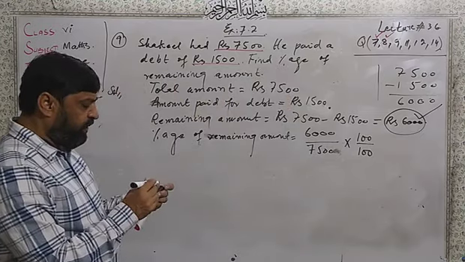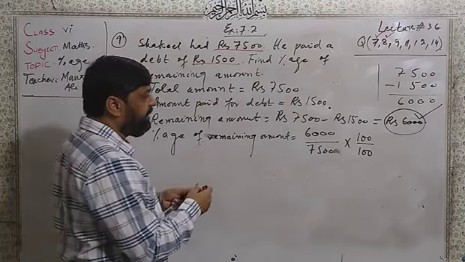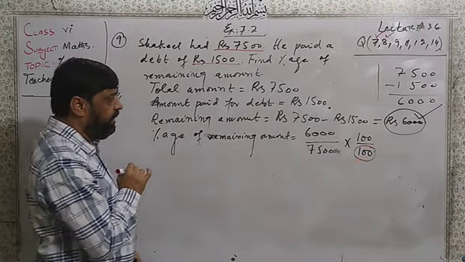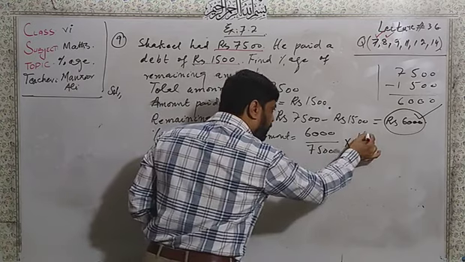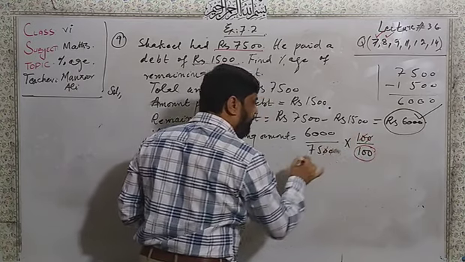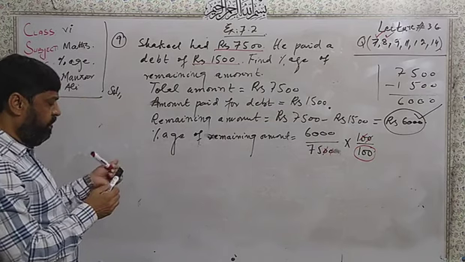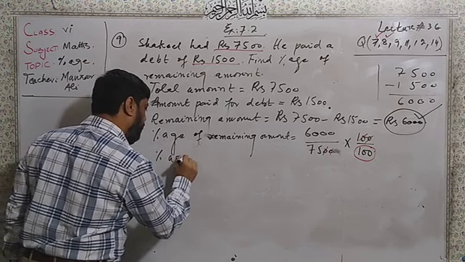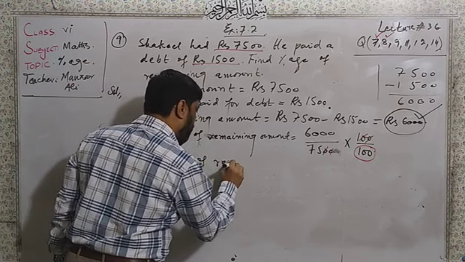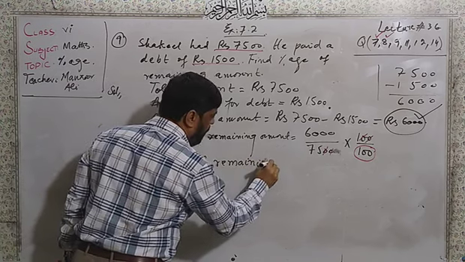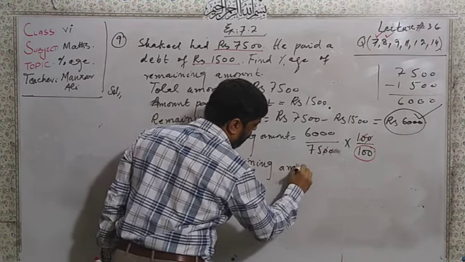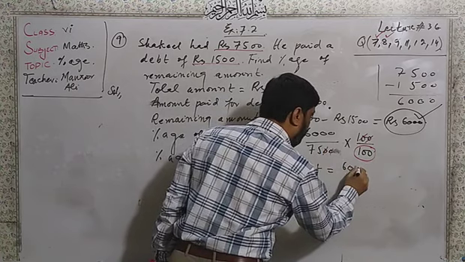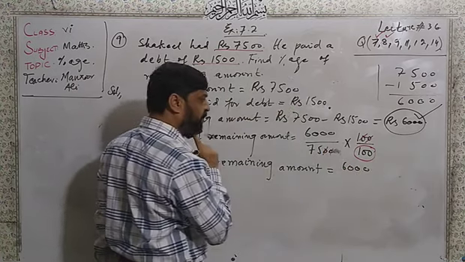Now dear students, this 100 will be changed into the percentage form. If you want to see here, these two zeros will be cancelled by this one. Now I will write the percentage of remaining amount equal to 6,000 over 7,500.